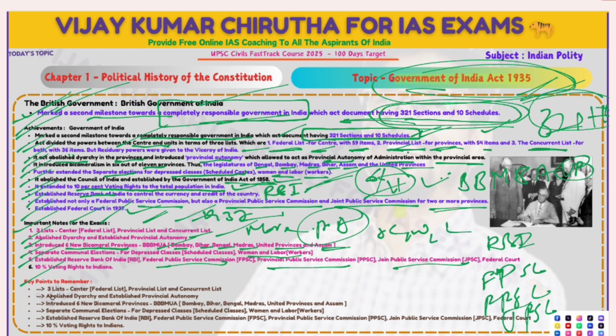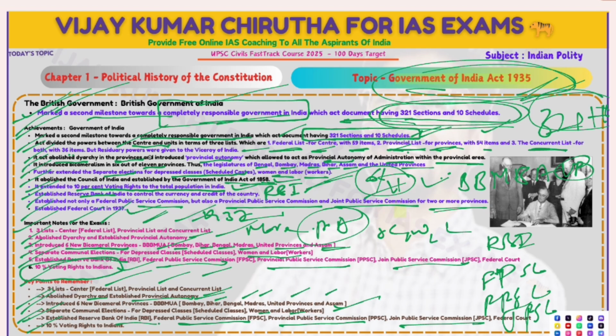Some key points to understand. 10% voting rights were extended to Indians also. Keep in mind the three lists; abolished diarchy, established provincial autonomy, introduced bicameralism in six provinces, which we have discussed already: Bombay, Bihar, Bengal, Madras, United Provinces, Assam. Separate communal elections for the depressed classes, women and labor; for the first time women and labor were given separate elections. Established RBI, the Federal, Provincial and Joint Public Service Commissions, and 10% voting rights to the Indians. This is all about the Government of India Act.